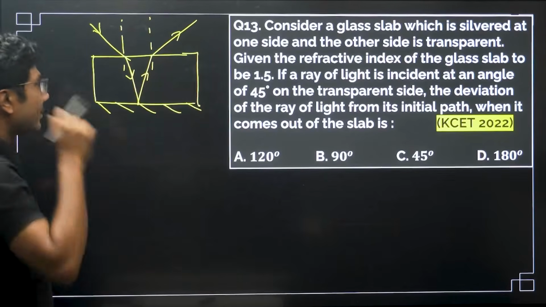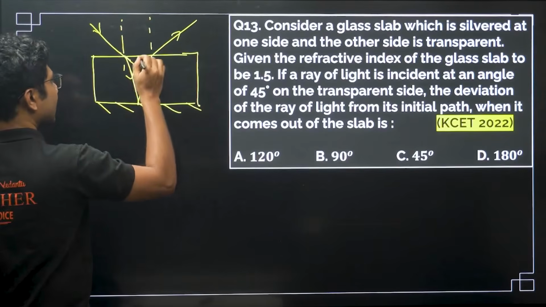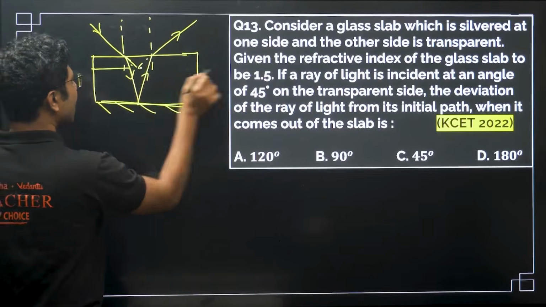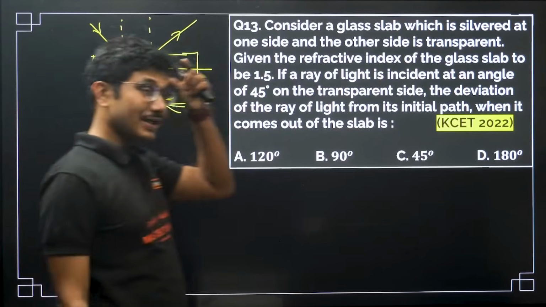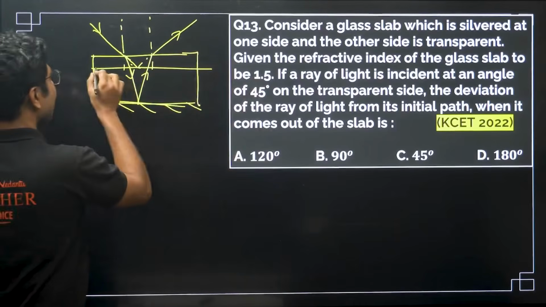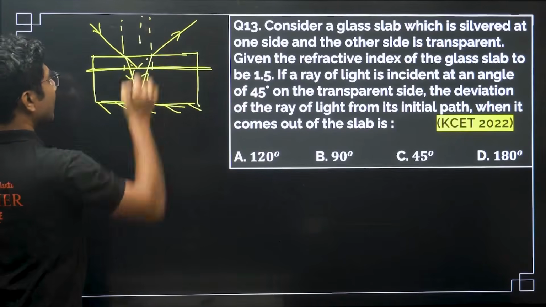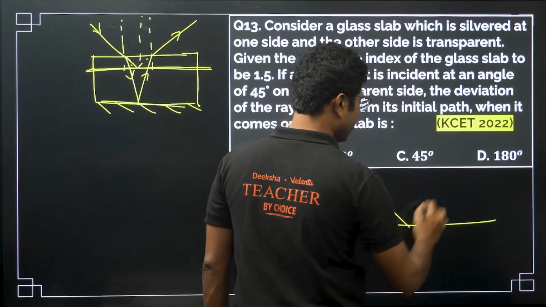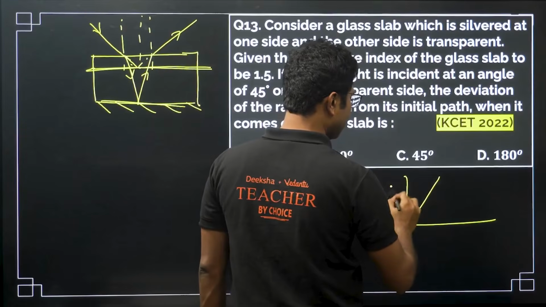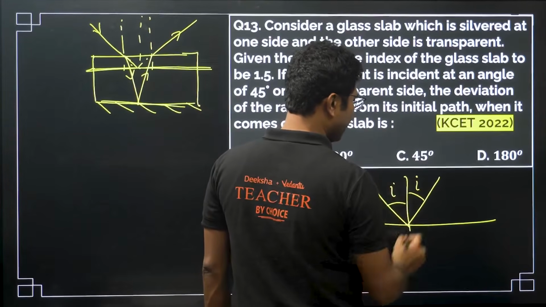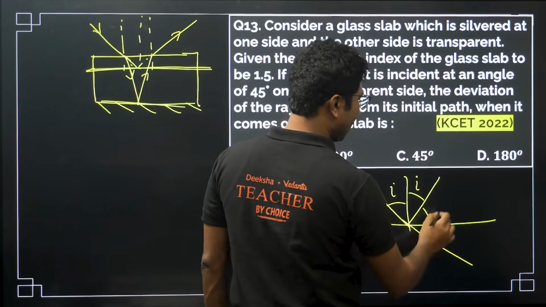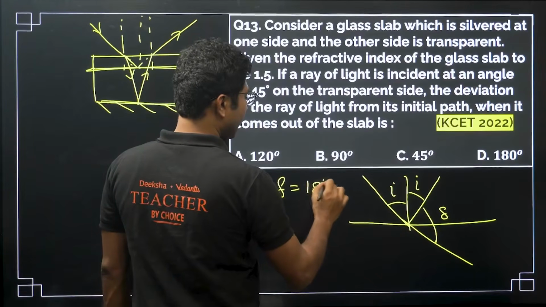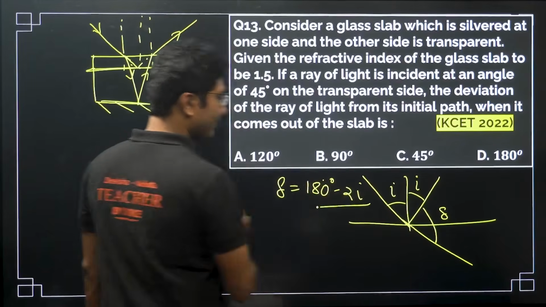Now what you can do is extrapolate that and say that this surface is raised over here, so basically this is acting as a reflection, but the reflection is happening only from this surface. So now we can use the reflection formula. When the light is falling over here, it is going over here. This is the angle of incidence, same as the angle of reflection, and this is the angle of deviation. The angle of deviation delta is given by 180 degrees minus 2i. This is the formula for the angle of deviation.